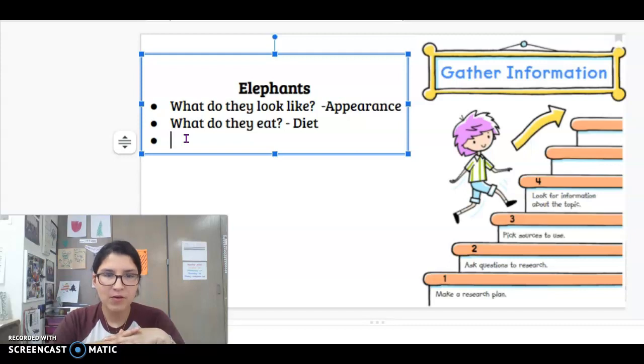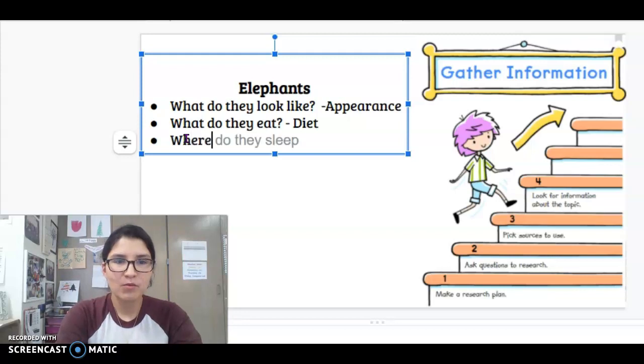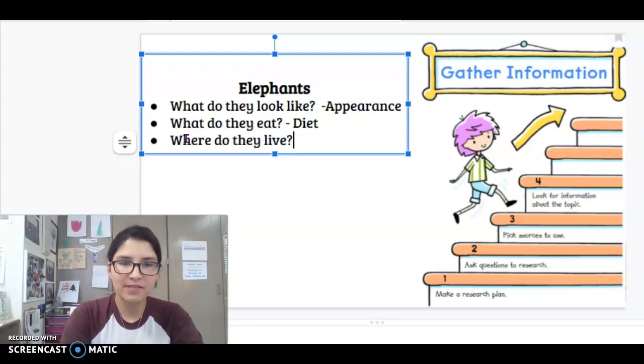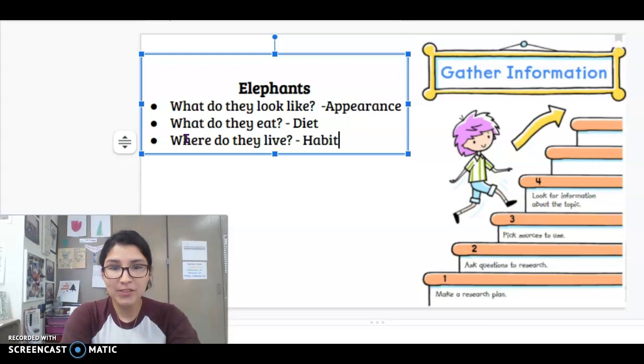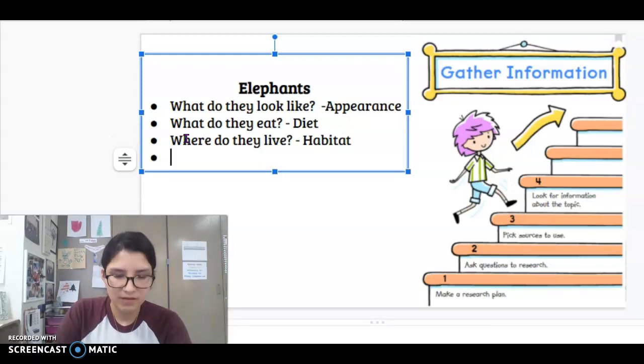How about where do elephants live, right? Where do they live? This is called habitat. So we're also learning some different words right now. Habitat. All right, what else?